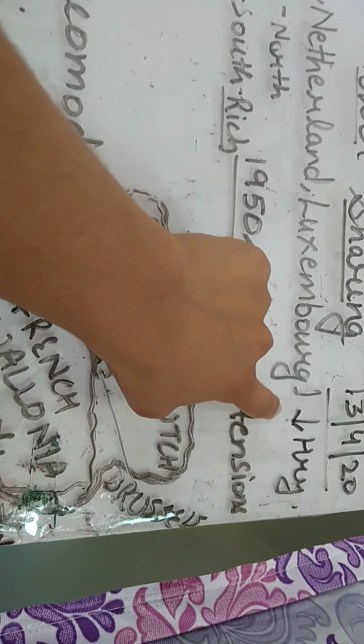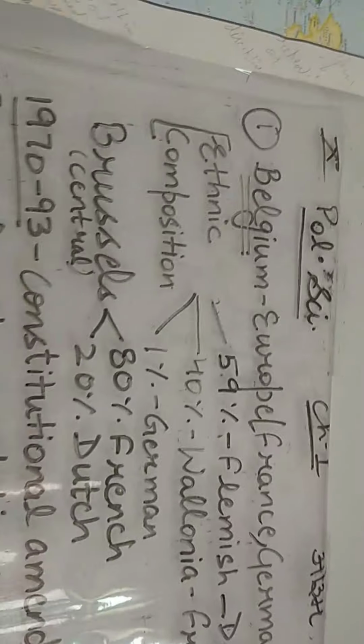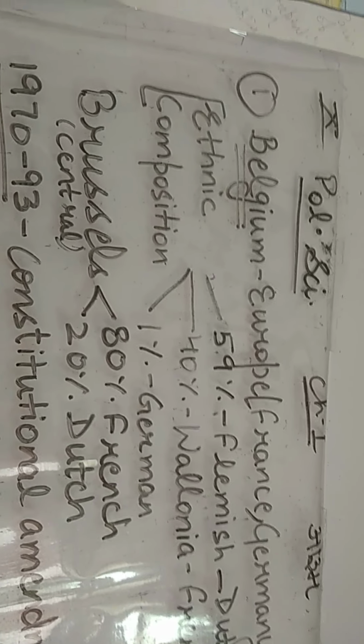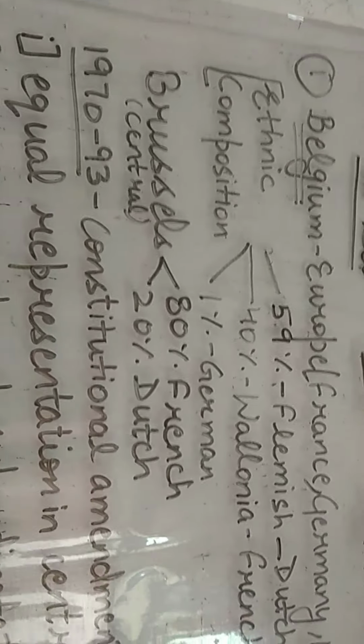The population of the country of Belgium is less than that of Haryana. It's almost half of the population of Haryana, and let me give you a rough idea of the population of Haryana. It's nearly 2 crore people. Now we'll discuss the ethnic composition of the country Belgium. Ethnic composition means the percentage of different social groups present in a country.